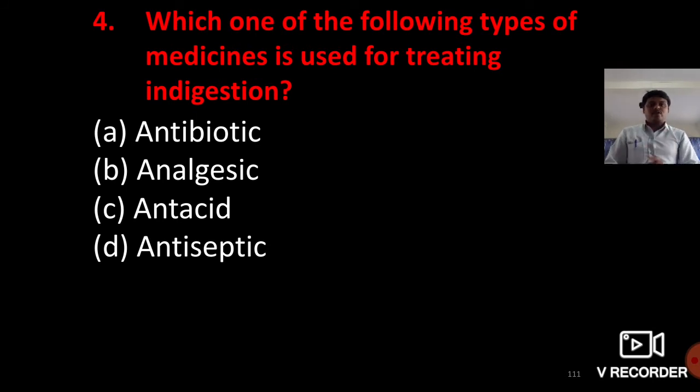Which one of the following types of medicines is used for treating indigestion? Antacid. Option C, antacid, is the right answer.